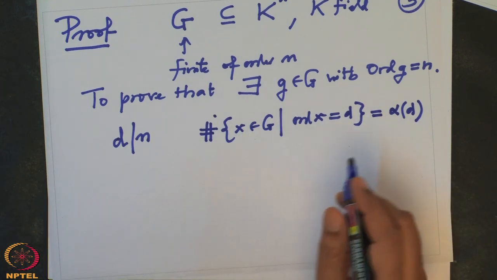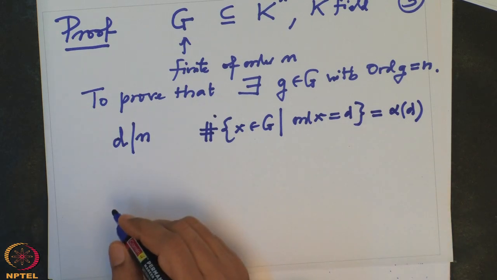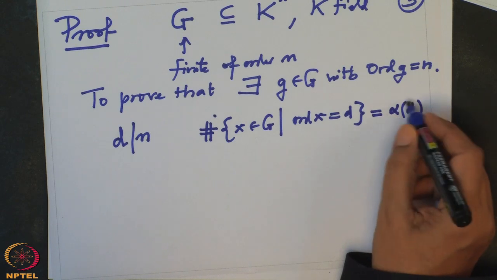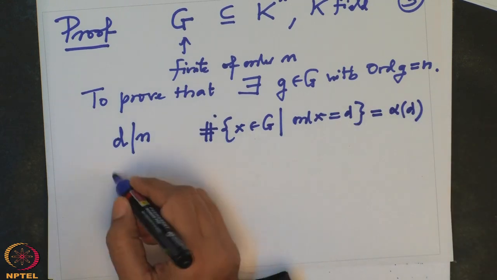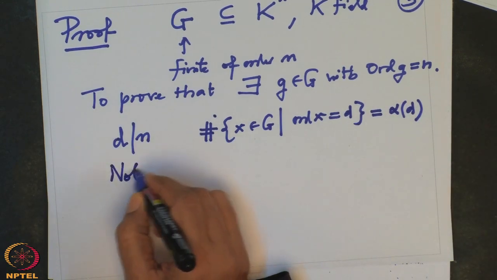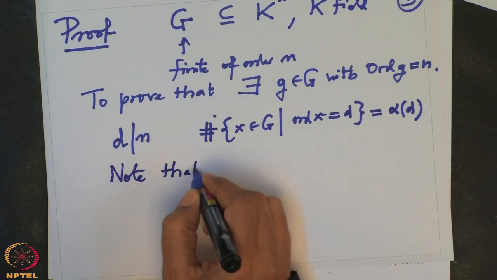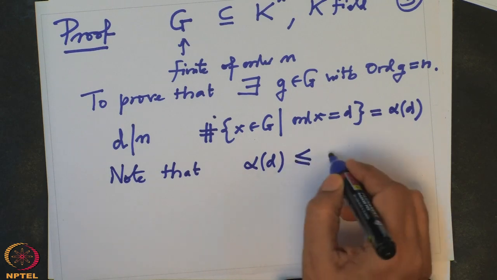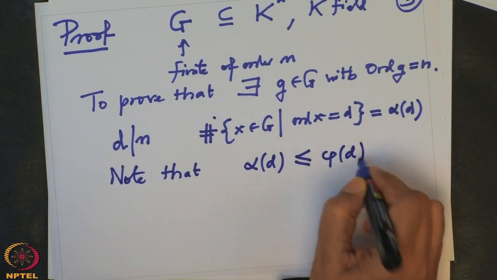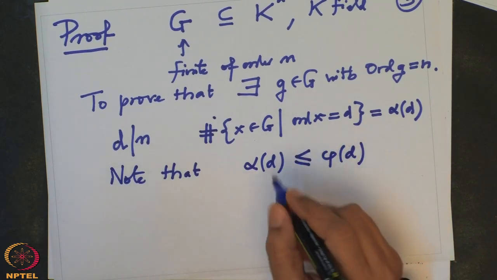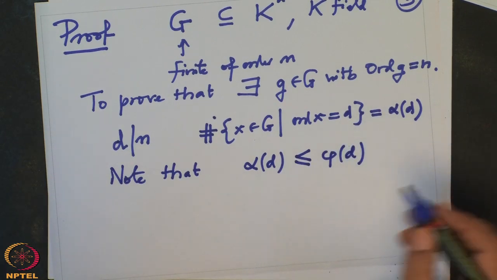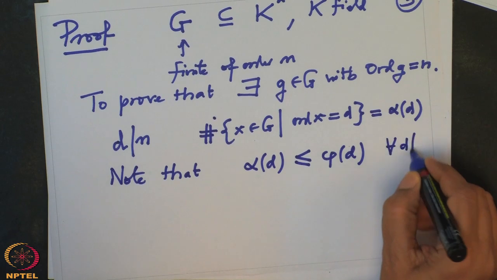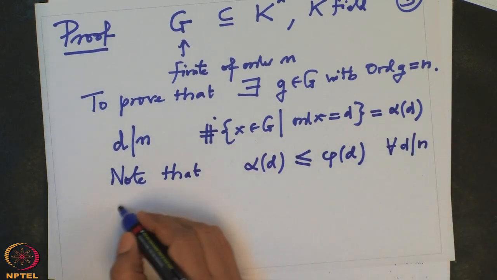Okay, so what do we know? What is the bound on alpha D? Note that alpha of D is less than or equal to phi of D, where phi of D is Euler's phi function. This is true for every divisor D of n.